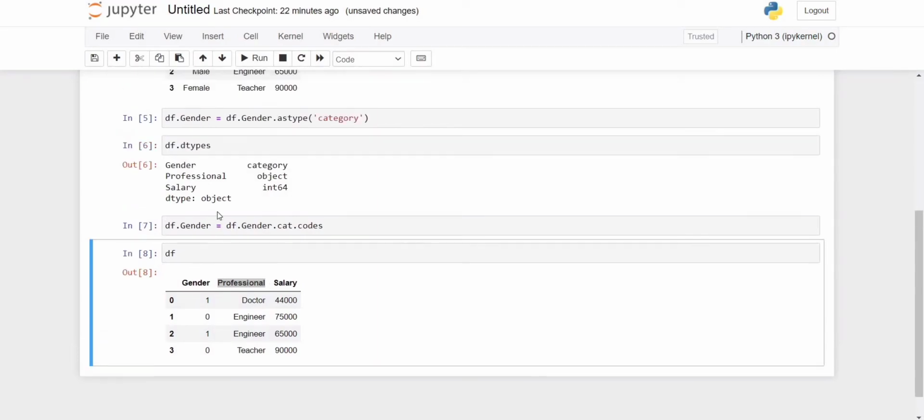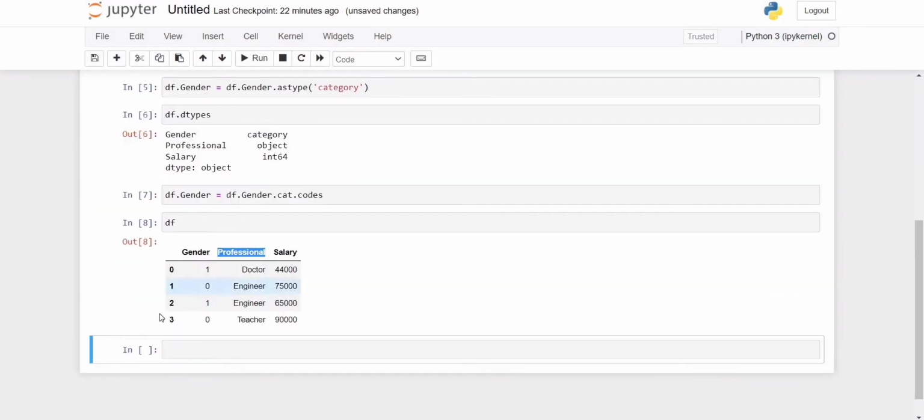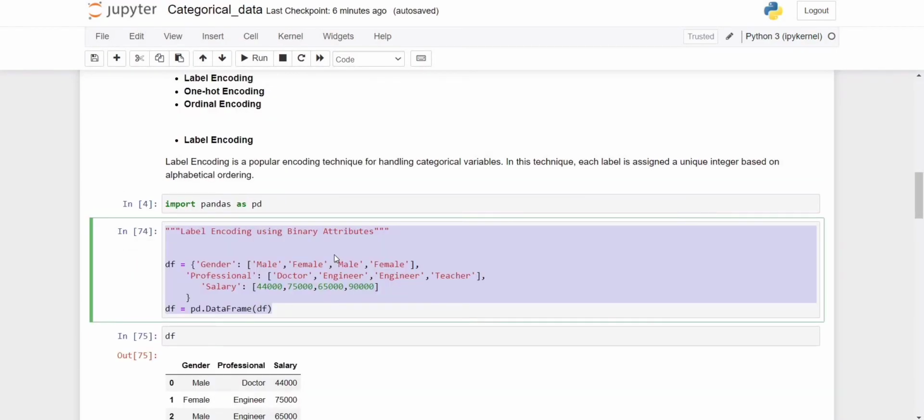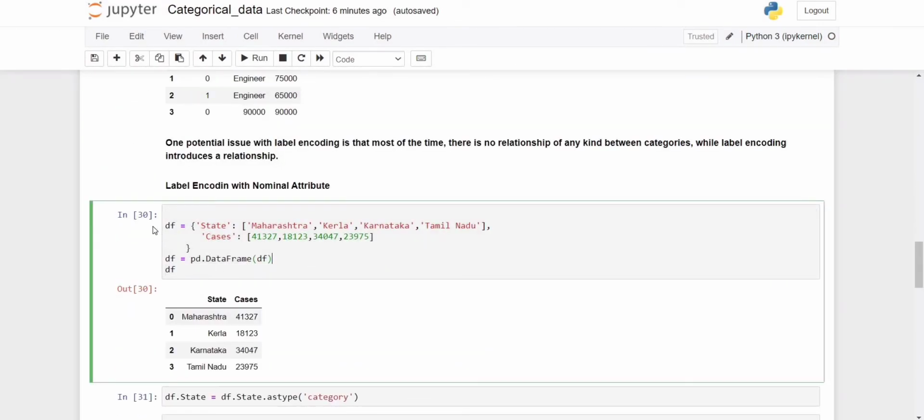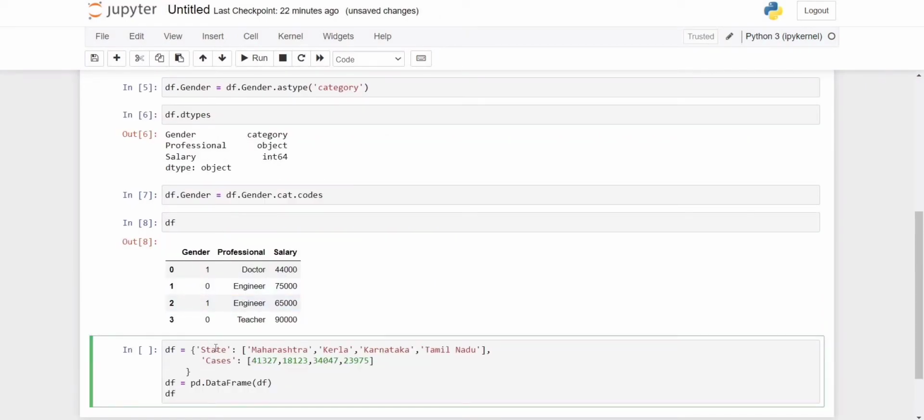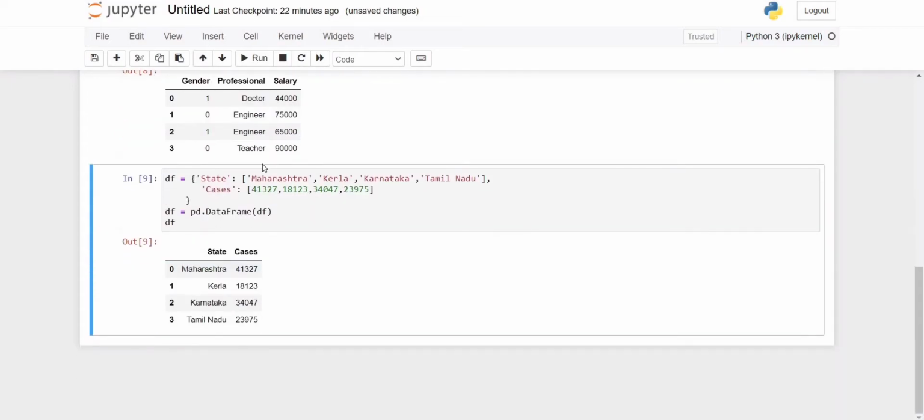So the next approach that we are going to perform is with nominal attributes. For nominal attributes, suppose for example we are taking the data for COVID patients, how many patients reported today. This is the data we have: states Maharashtra, Kerala, Karnataka and Tamil Nadu, and how many cases are reported here. This dictionary we converted into a data frame object with the help of the pandas library. So this is our data here.